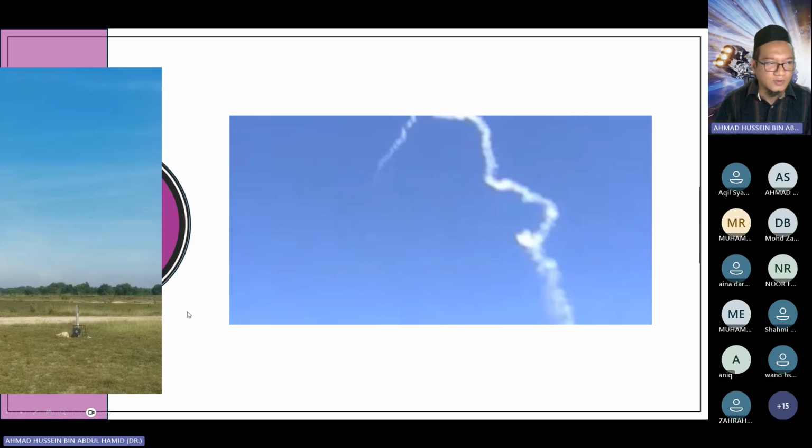Of course we want to avoid such a trajectory.